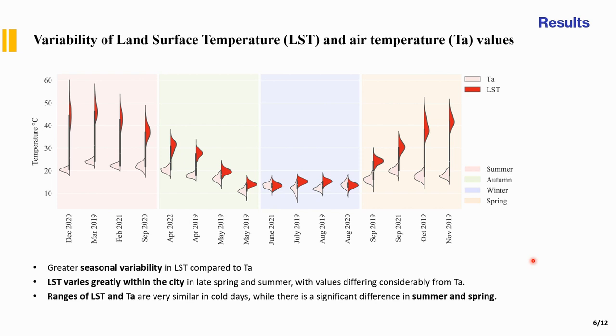And also you can see the ranges of surface and air temperature are very similar in cold days, whereas there is a significant difference between these two during summer and spring. It's because for land surface temperature, solar radiation is a dominant factor, especially at the time of capturing temperature data, 10 a.m. But for air temperature, we have materials in the urban environment that absorb heat and release it later, so we don't see that immediate effect of solar radiation on air temperature during summer.